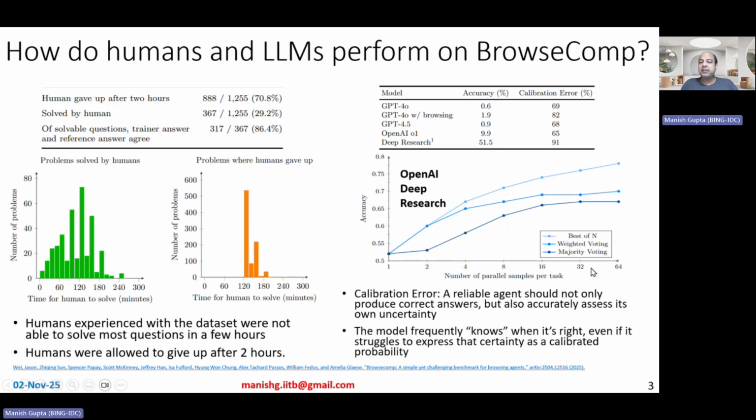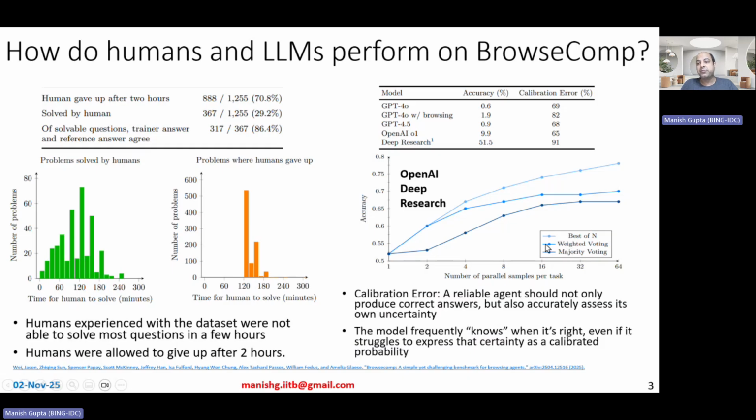Okay. And then for each answer, you get a probability. So you could take the best of n, so best of 64, the highest probability one, or you could do a majority voting. Essentially, if the same answer comes up several times, you take the majority one. Or you could do weighted voting, where you assign weights to each of those answers, weighted by the probability.